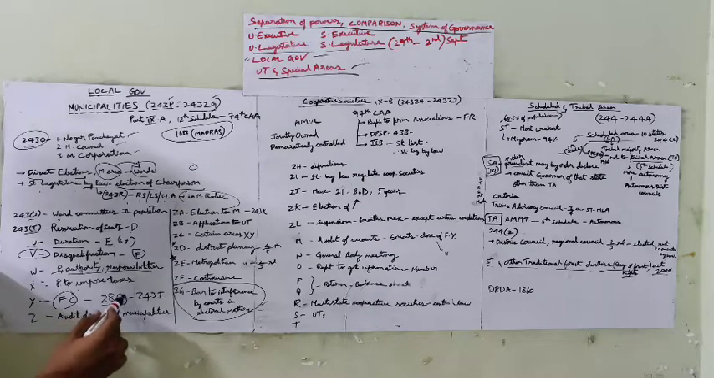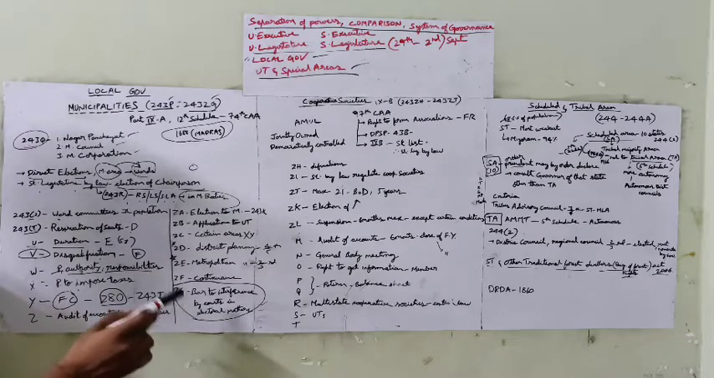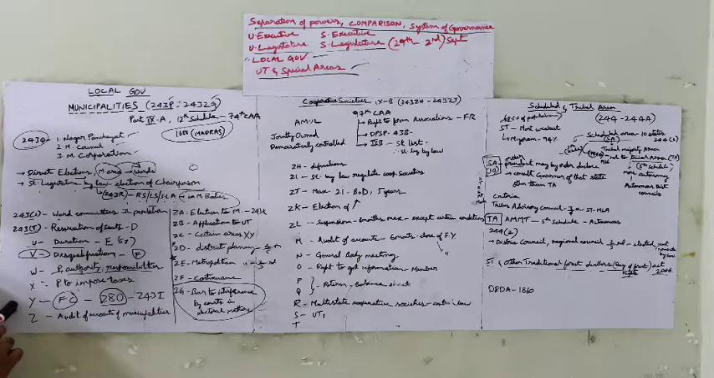Article 280 speaks about the finance commission which is in the center. Okay, 243I represents the finance commission for Panchayat Raj. Here 243Y represents about the finance committee. Z, audit of accounts in the municipalities.